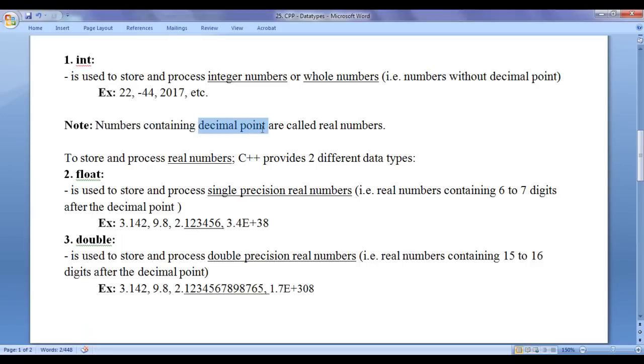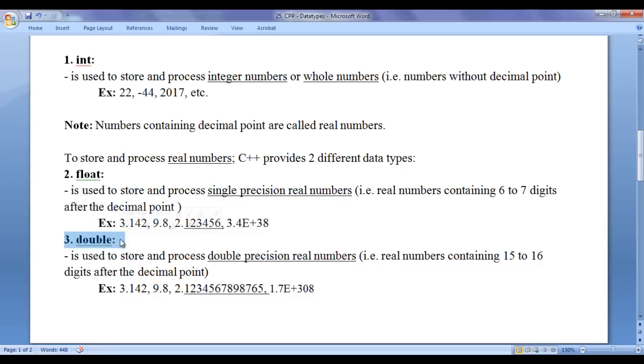Numbers containing decimal point are called real numbers, guys. To store and process real numbers, C++ provides two different data types. They are float data type and double data type. Float data type is used to store and process single precision real numbers. That is real numbers containing 6 to 7 digits after the decimal point. Real numbers containing 6 to 7 digits after the decimal point are considered as single precision real numbers in C++. To store and process single precision real numbers, we take help of float data type.